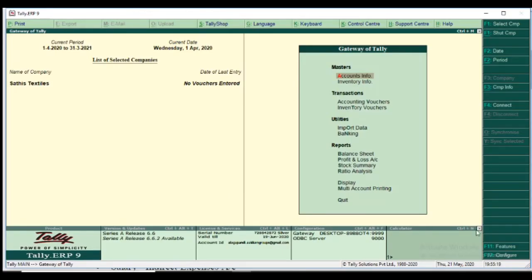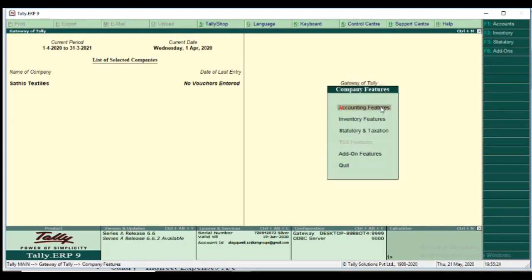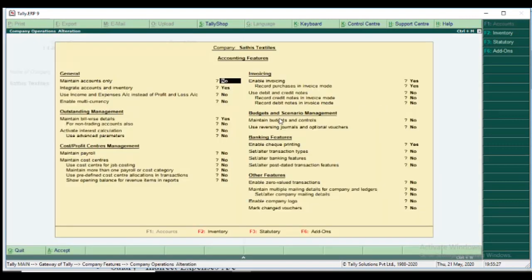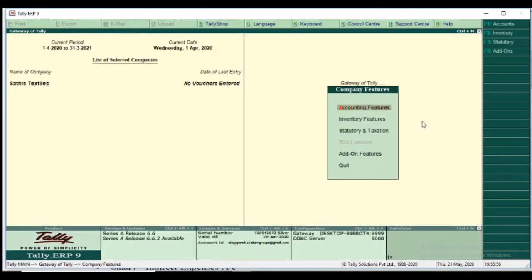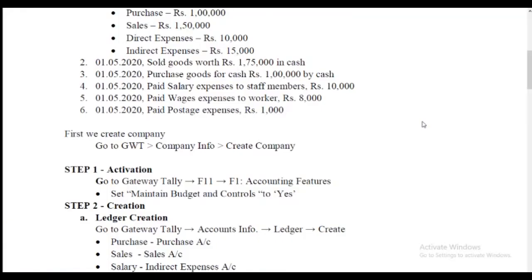Okay, good. I press F11, accounting features. I can see the option under the title budget and scenario management. If you double click, the No changes to Yes, or you type Y and enter, it changes to Yes. Okay, accept, and we move to the next step.